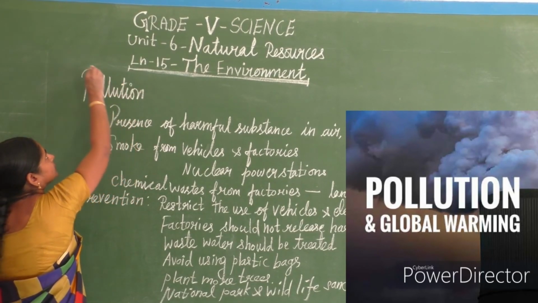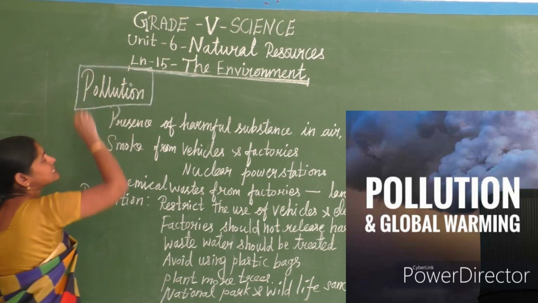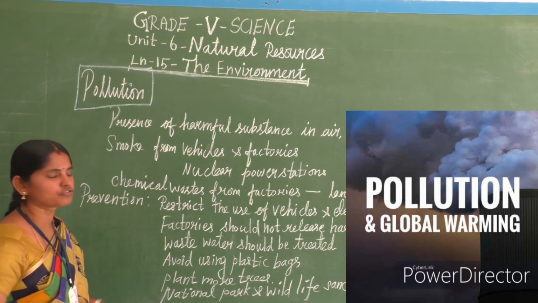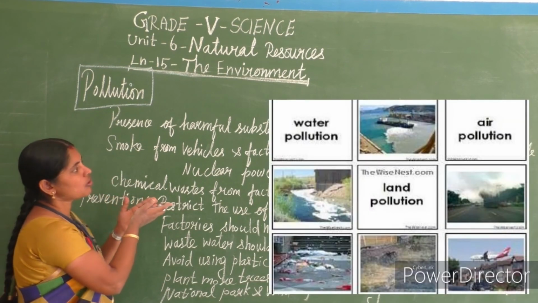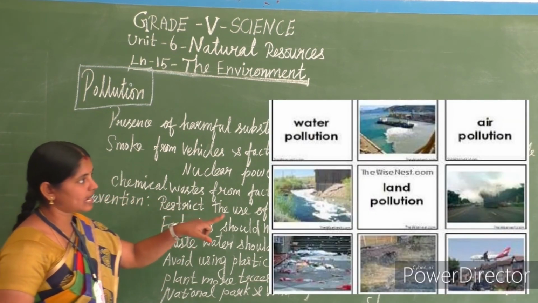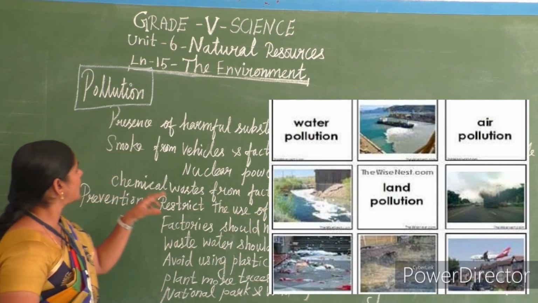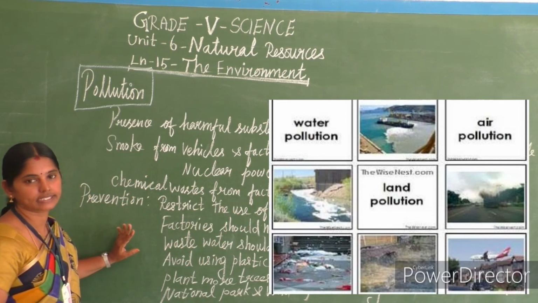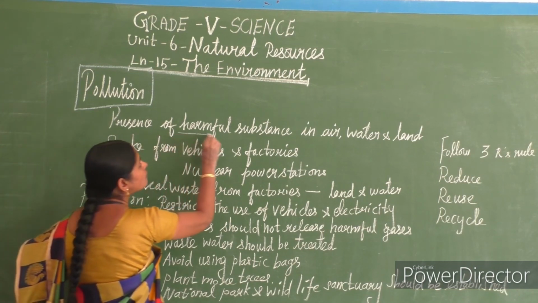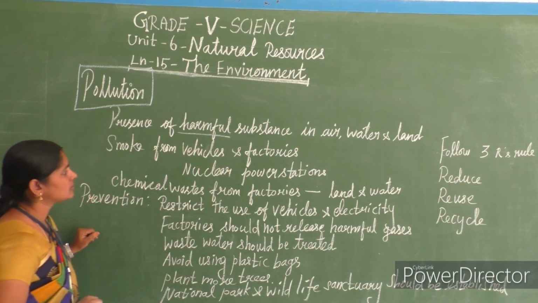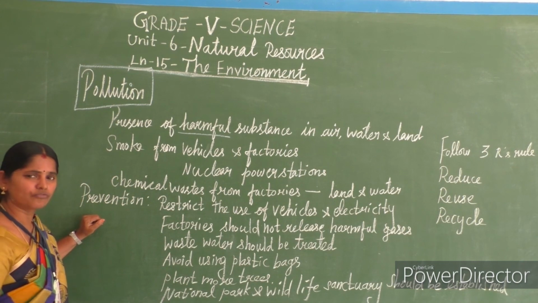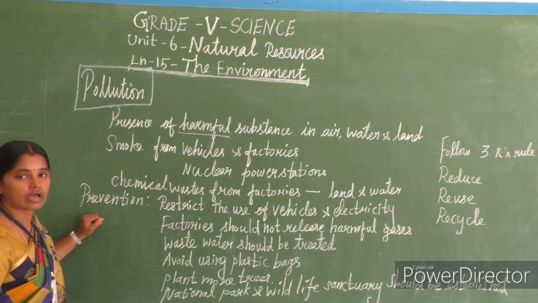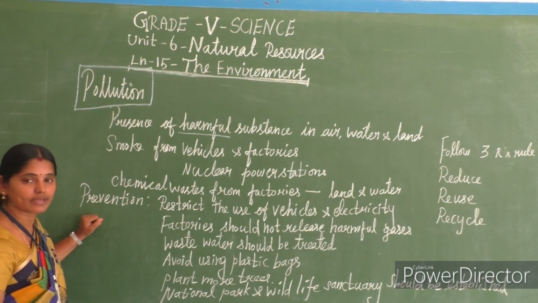Pollution. That is, the pollution only brings the global warming, isn't it? What is meant by pollution? First of all, the presence of harmful substances in air, water and land, that we call pollution, isn't it? So what are the harmful substances? From where are they coming to the air, water and land?